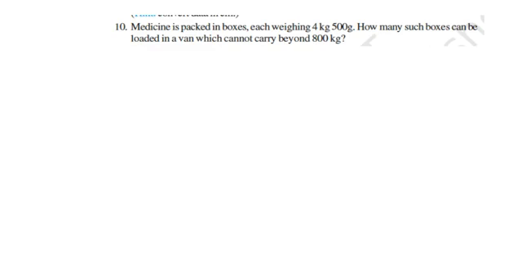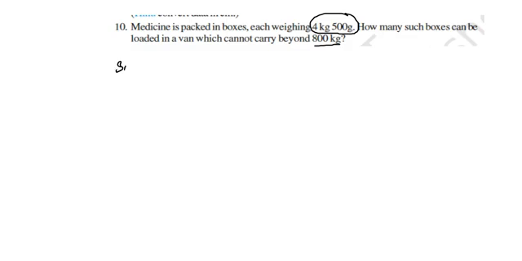So here the weight of each box is 4 kgs 500 grams, a combination of kgs and grams. A van which cannot carry beyond 800 kg means it should be less than 800 kgs. I hope you understand. We have to convert them in terms of grams, right?